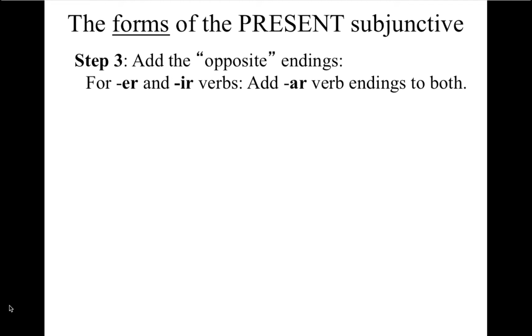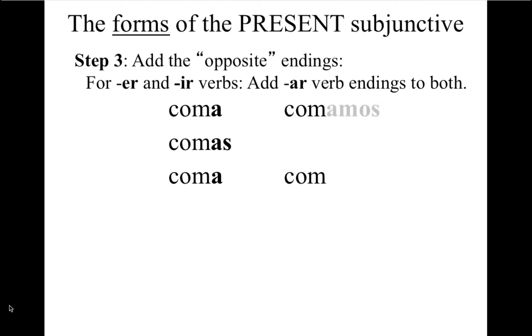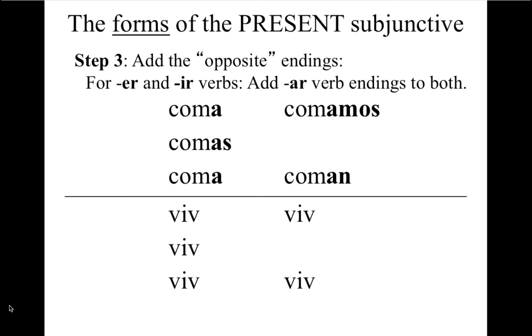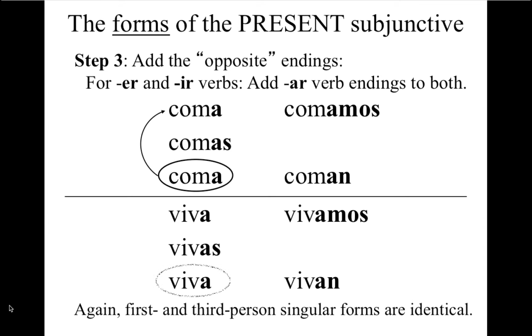For the ER and IR verbs, we add AR verb endings to both, so we're actually using the opposite endings. We keep the com from como, add the a: coma, comas, coma, comamos, coman. And then for vivir, yo vivo, take off the o: viva, vivas, viva, vivamos, and vivan. Again, first and third person singular forms are identical.